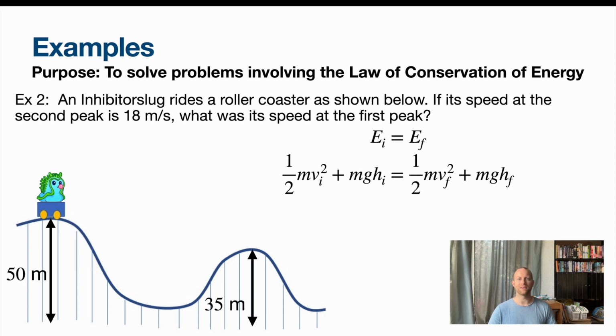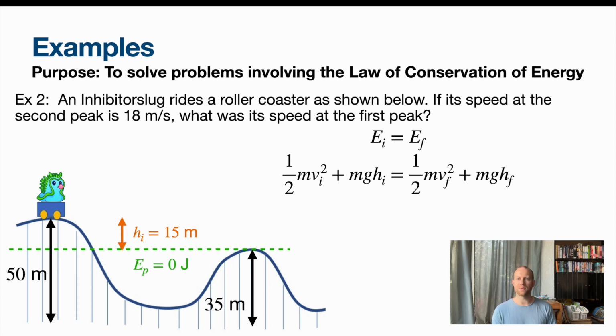Remember, we can set our 0 point for potential energy wherever we want. We can set it at the ground, we can say it's the table, and depending on where we set its 0 point, the height will change relative to that point. So to make our lives a little bit easier, let's set the 0 point at the second peak. How this helps us is our final potential energy can now be 0, because that's at 0 height. And our initial height we'll just need to set relative to this green dotted line. So from here to the first peak, our initial height will be 15 meters.